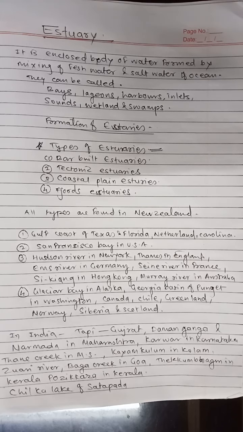Then the estuarine ecosystem. These are the areas where both ocean and land contribute to a unique ecosystem. A basic feature is the instability of an estuary due to the ebb and flood of the tide.